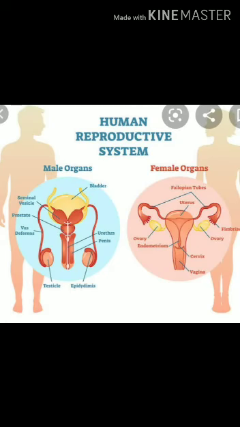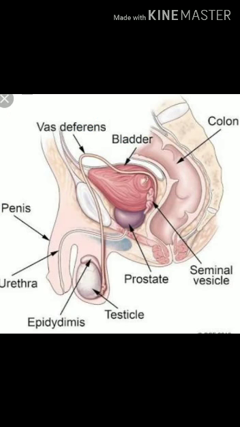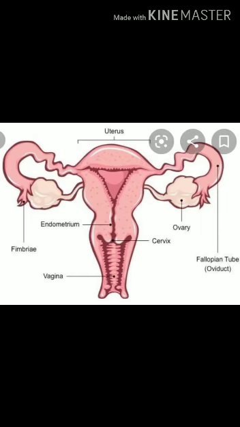Human beings follow sexual reproduction, and the reproductive organs in humans fall into two categories. One is the primary reproductive organ, responsible for the production of gametes. The primary sex organs are the two ovaries in females producing the female gamete and the two testes in males producing the male gamete. Accessory reproductive organs are the organs that help in the transfer of gametes from the site of production to the site of fertilization and their subsequent fusion.